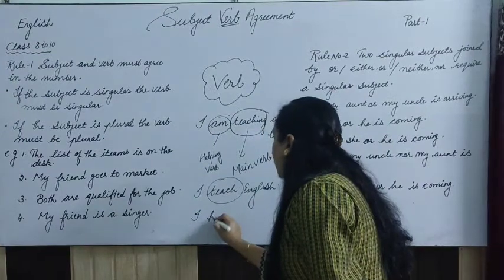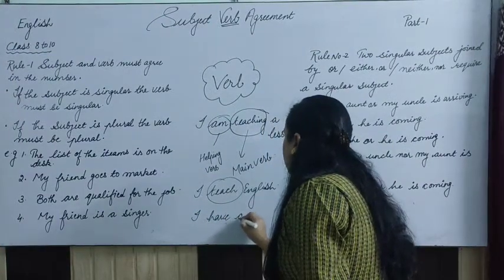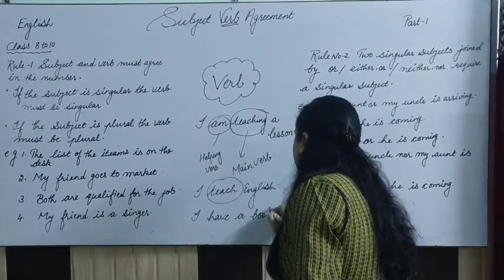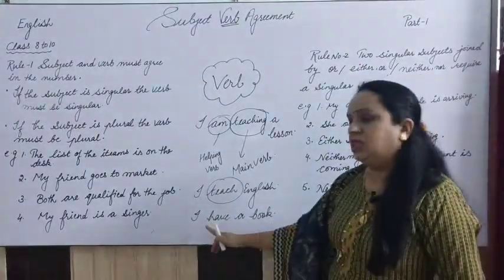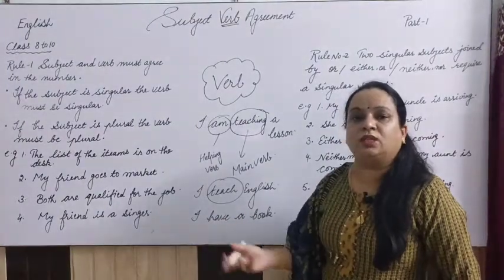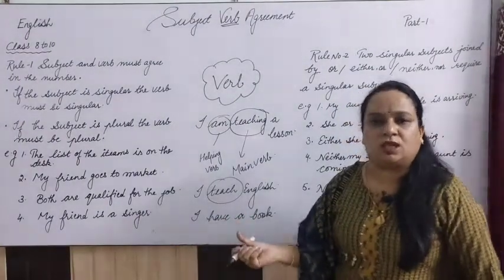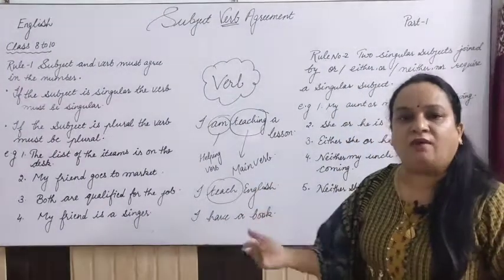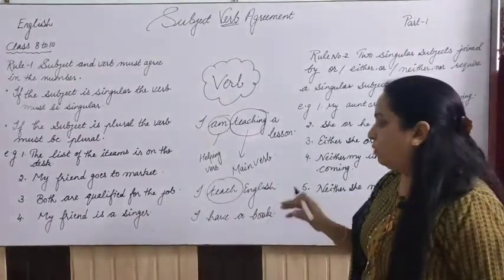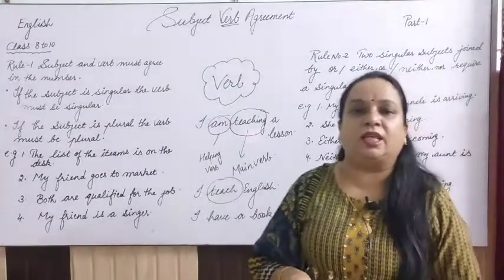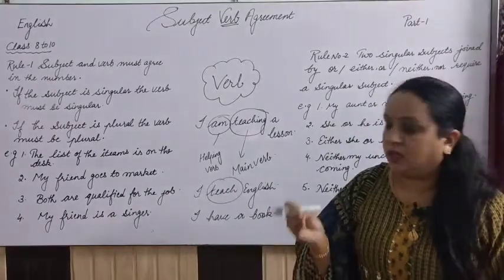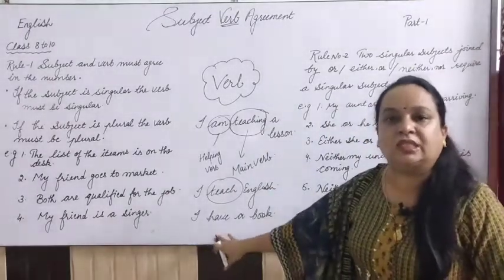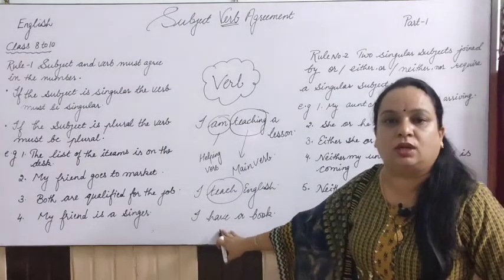I have a book. Now you will see, I have a book. This is showing possession here, and this have is the helping verb, right? So when there is no main verb in the sentence, the helping verb becomes the main verb also. So this have is showing possession here.